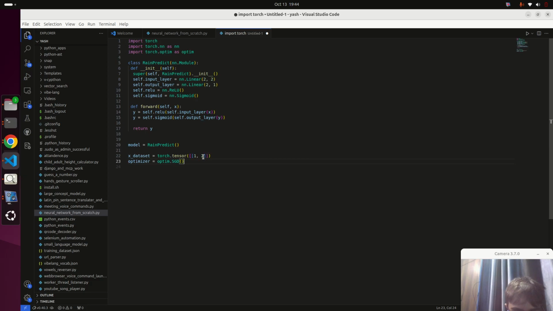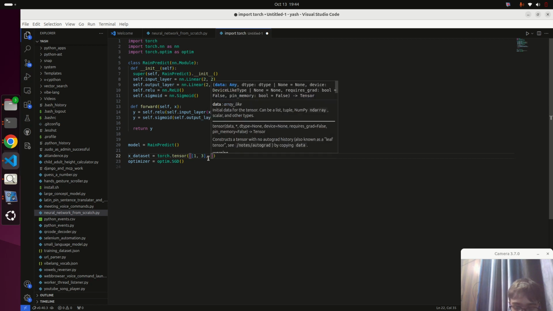Like the temperature is 1 degree and the humidity is, for example, 3%. Let's say the temperature is 5 degrees and the humidity is 7%.